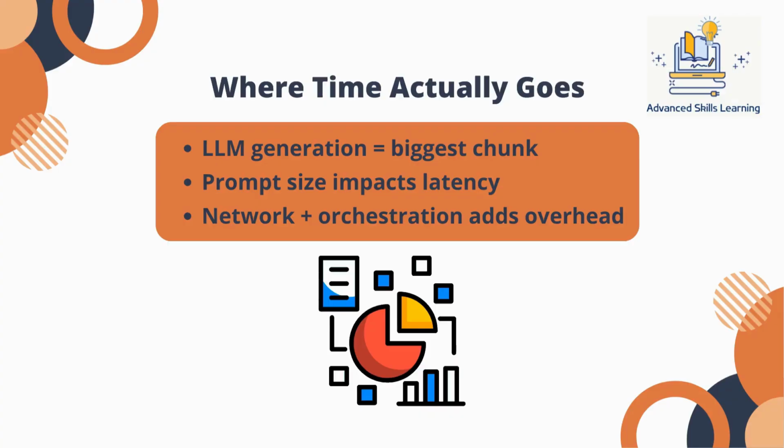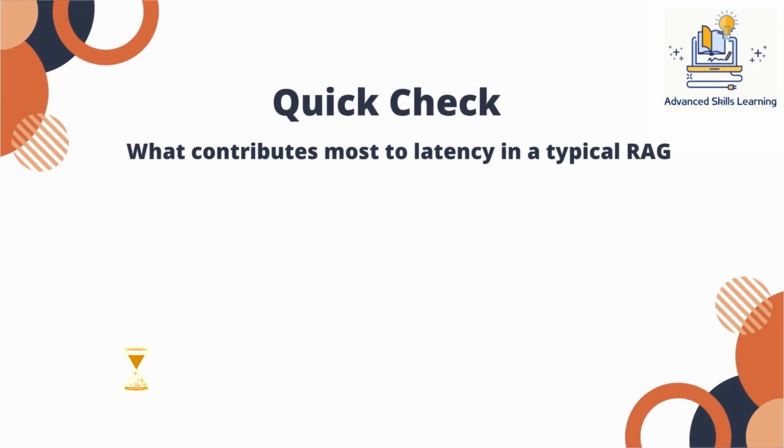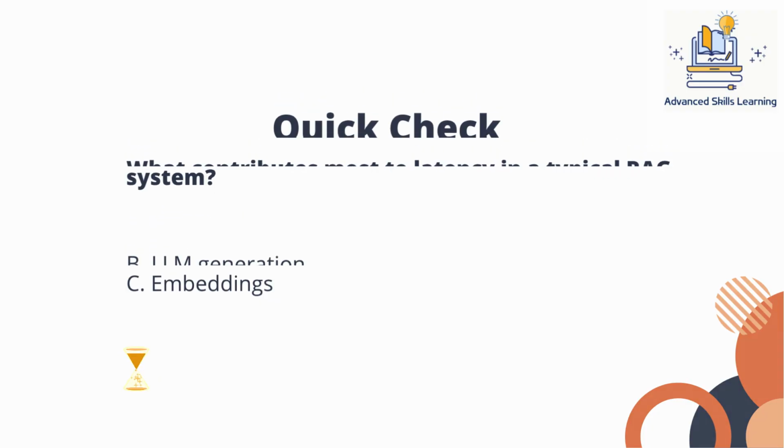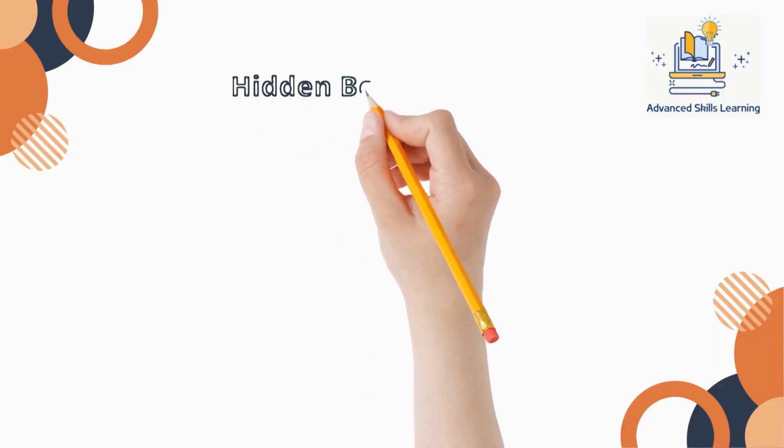Here's a quick check. What contributes most to latency in a typical RAG system? A. The vector database. B. LLM generation. C. Embeddings. Keep your guess. The answer is B. LLM generation. Because tokens equal time, the more tokens you send, and the more tokens you ask the model to generate, the slower your system becomes. This is why optimizing token usage is often more impactful than optimizing retrieval speed.